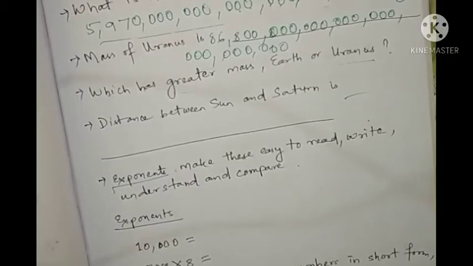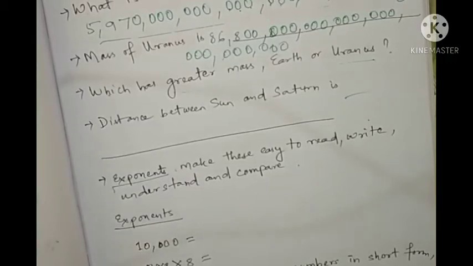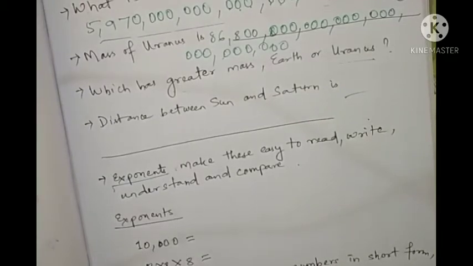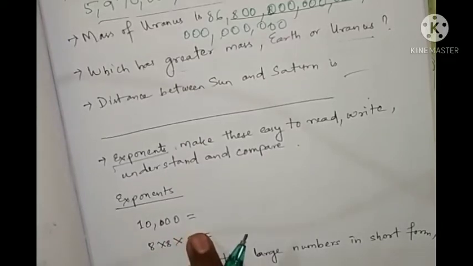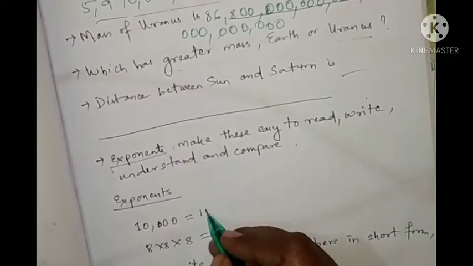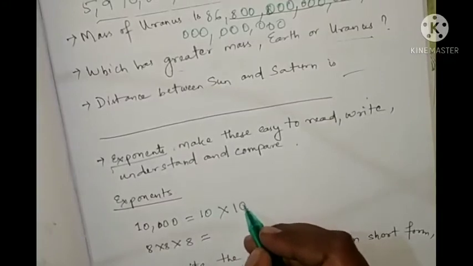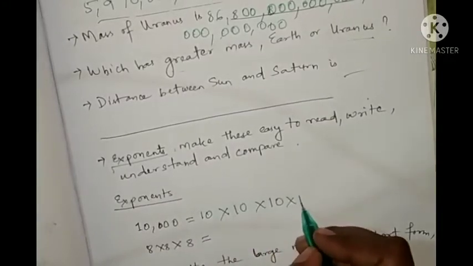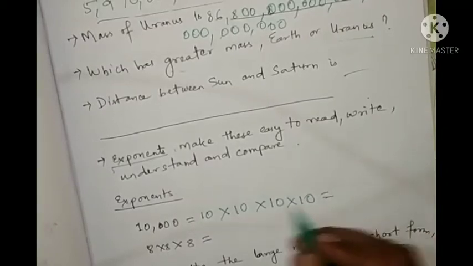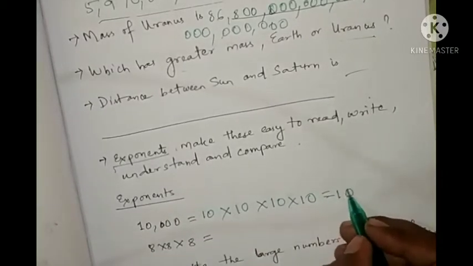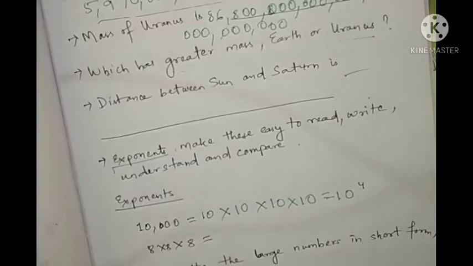But if you are using exponents, then you can easily use it. Like here you see what is written, 10,000. Here 10,000 means 10 into 10 into 10 into 10, so 10 is multiplied 4 times. So instead of writing 10,000, you can easily write 10 to the power 4.